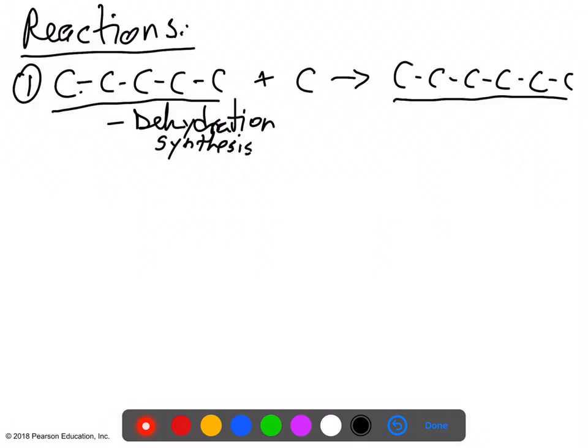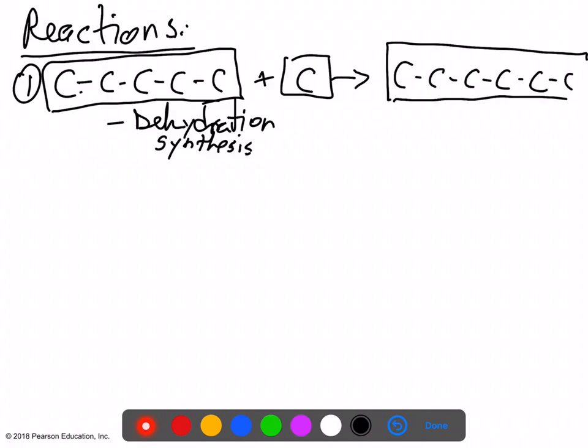I just happen to have left out all of the alcohols and the hydrogens that are pulled together to form water. Okay, but in order to build this 6-carbon molecule from a 5-carbon molecule plus 1, I need energy. So energy needed to be invested to build this thing.